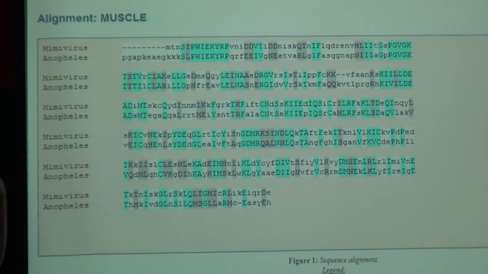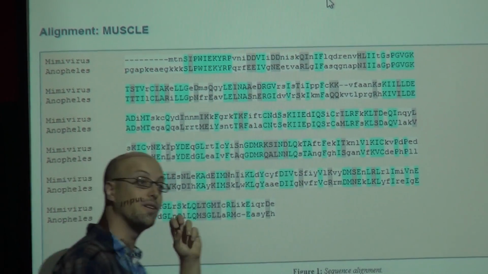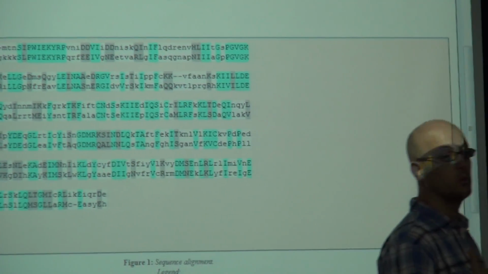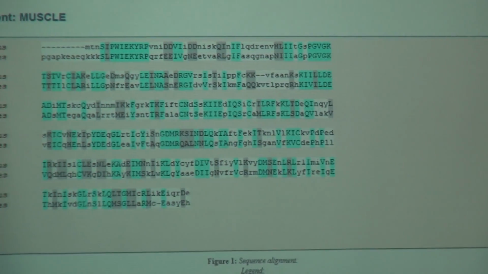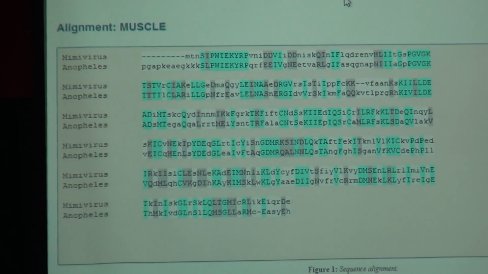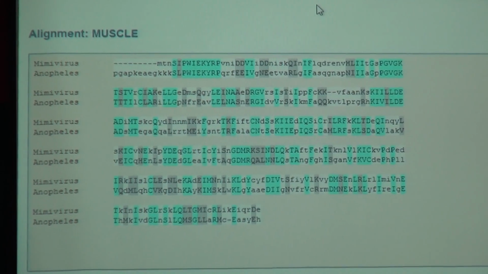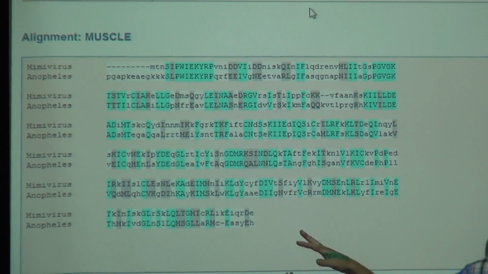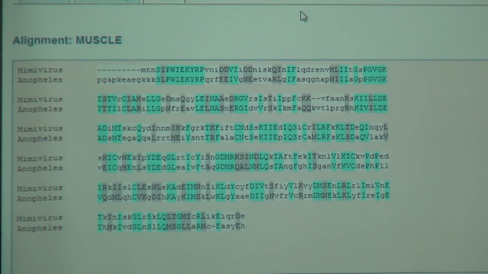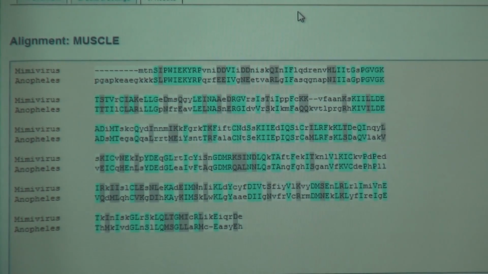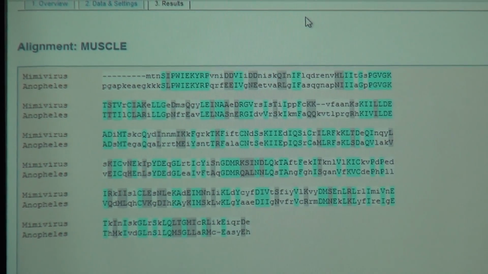So this type of alignment will tell us how close the two sequences are, how related they are, and this is the first step to a tree. But before you go home, I just want you to think of one thing.